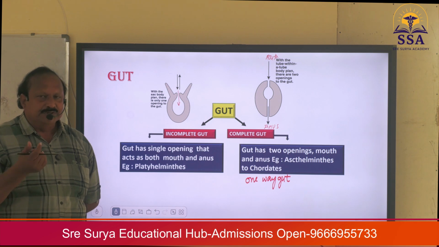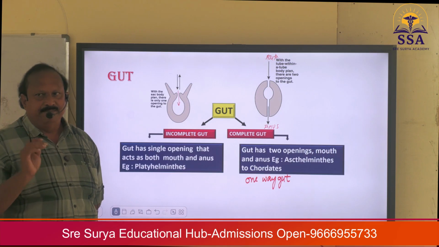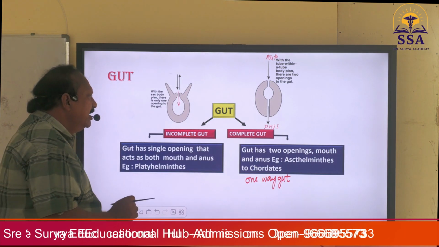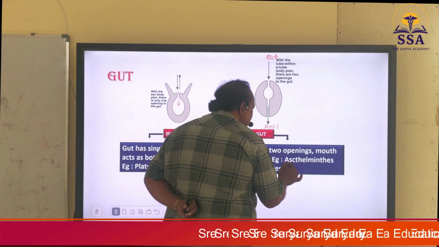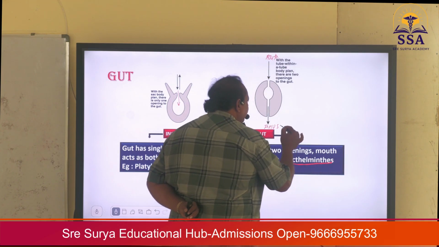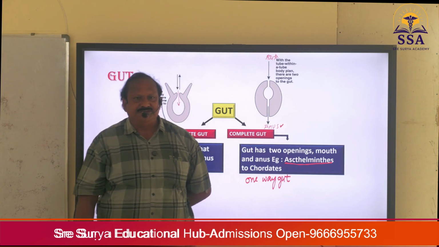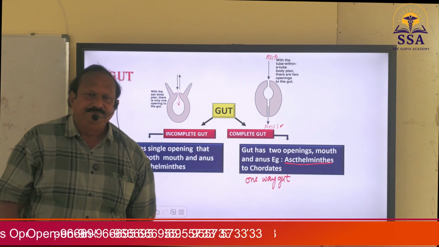And you may get one more question like this: in which animals did the anus develop for the first time? In Aschelminthes, the answer is this. In Aschelminthes, the anus developed for the first time. That's why the roundworms are the first animals with complete gut, with one-way gut.